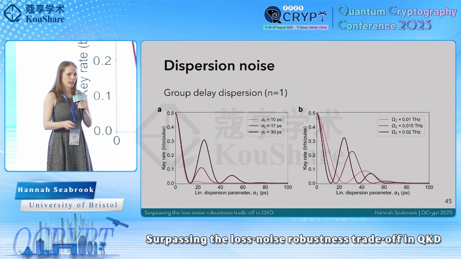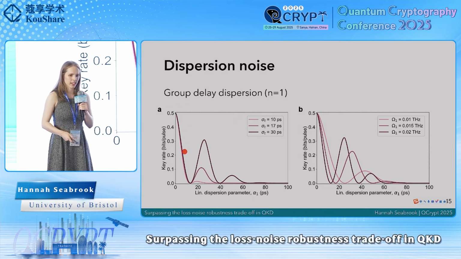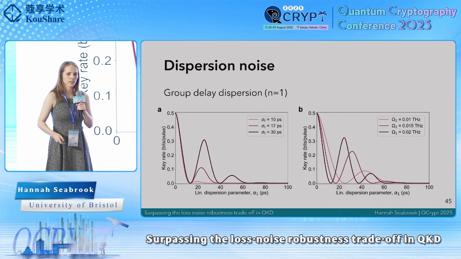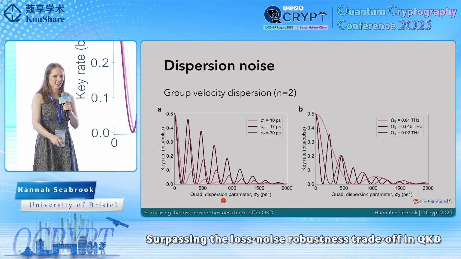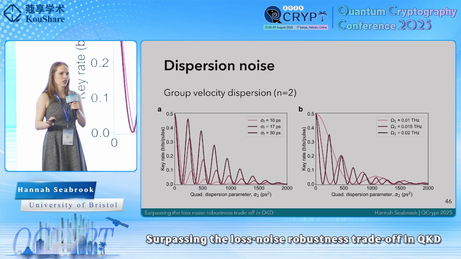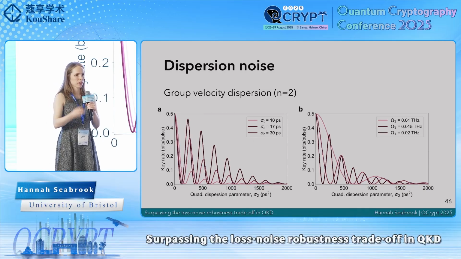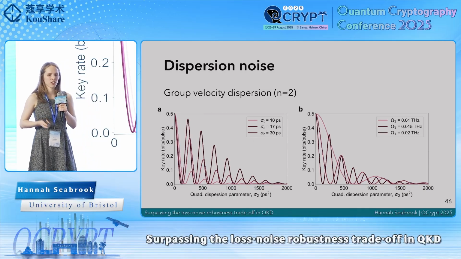So I'll first just show the n equals 1 key rate, where we see, again, these oscillations and this decay. But it looks very similar to n equals 2, so let's move straight on to that, where we again see oscillations and decay. Well, I said before that oscillations weren't good because we're going between correlated and anti-correlated.